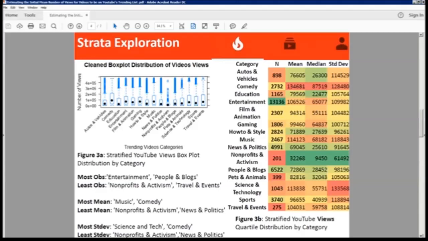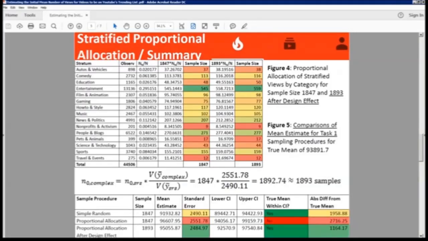So that's how we first explored the strata based on the categories that we chose. From the stratified proportional allocation summary, first we used 1847, and then we got a standard error of 2,500, which is right here. From there, we did a cross comparison. The simple random sample from the previous slide is within this confidence interval, and the absolute difference from the true mean is 1,900. Then we did a regular proportional allocation of 1847, and the standard error is larger, and it's not within the confidence interval.